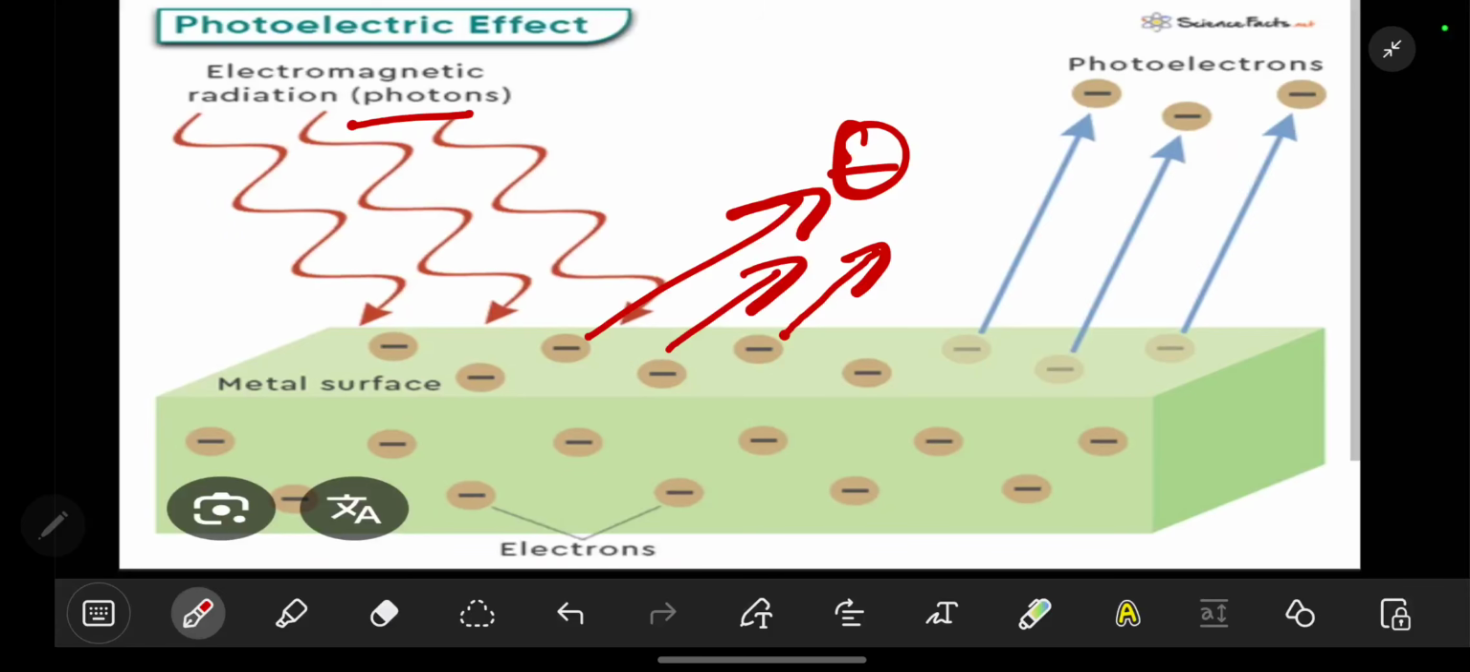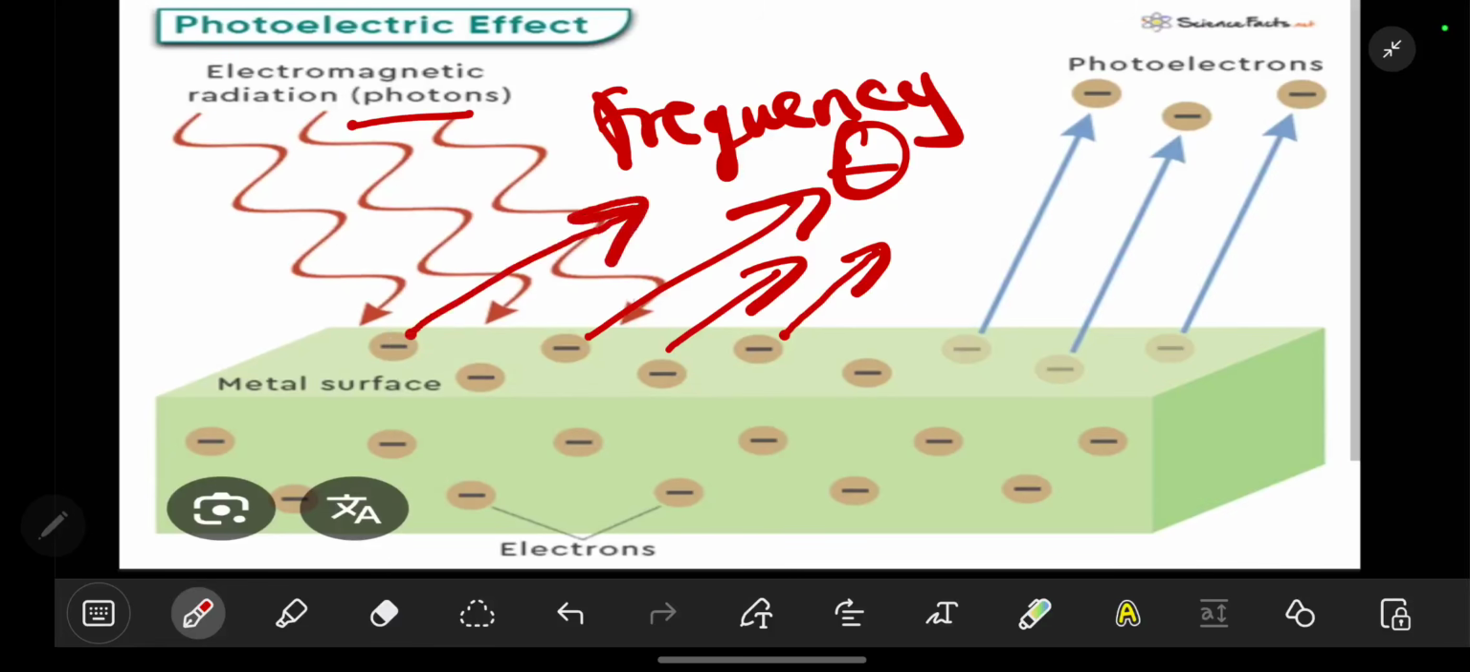Now how does it work? The photoelectric effect operates on the aspect of frequency. It is only after a certain frequency is achieved that the light will be able to eject an electron. So an electron will be removed from a metal surface only if a certain frequency is reached.